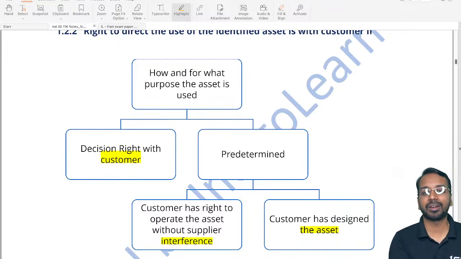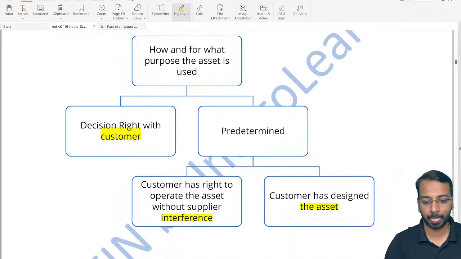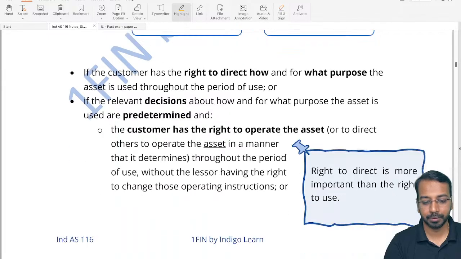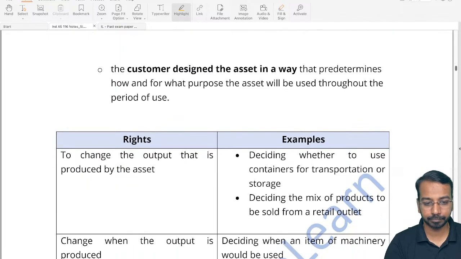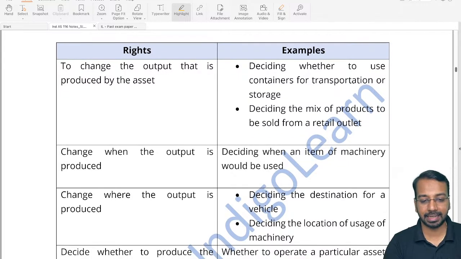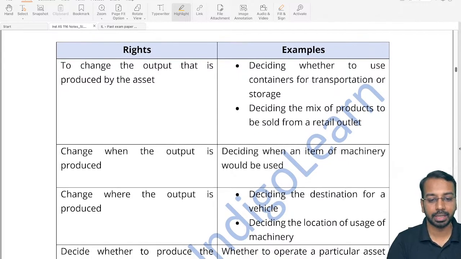If the supplier can interfere when you are using the asset, or if the supplier says on a day-to-day basis, this is how you should be using the asset, then the right is not with the customer and it will not be a part of the lease. Some of the rights, as an example, if you want to understand: one, to change the output that is produced. So I will decide what output will be produced from the asset. Again, that is a right that I have.